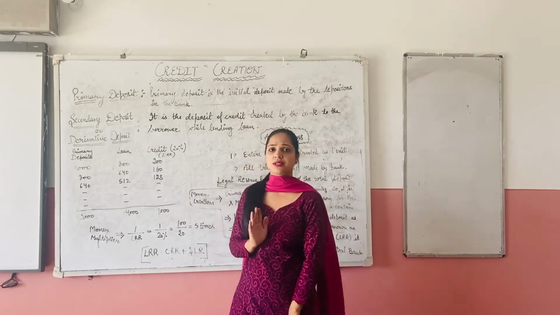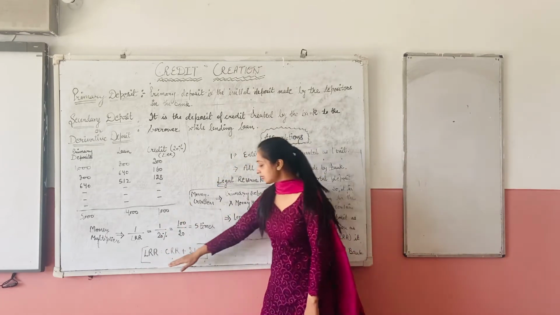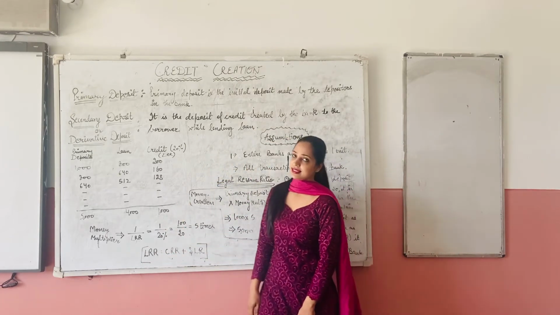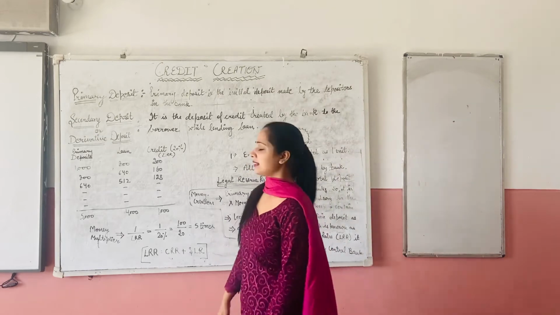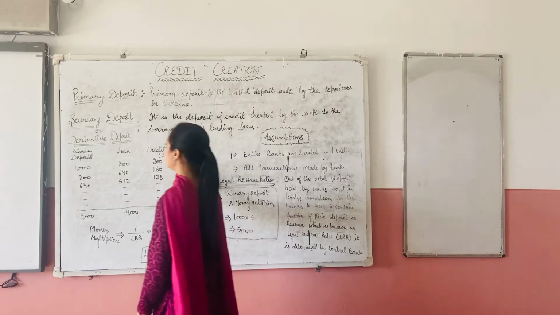They need not deposit it with the central bank, whereas LLR is the addition of both CRR as well as SLR, right? So this is how the entire thing is being shown in the form of a chart.